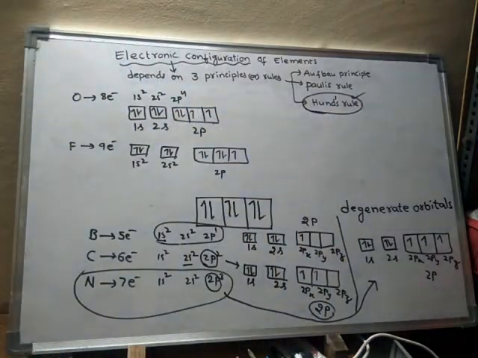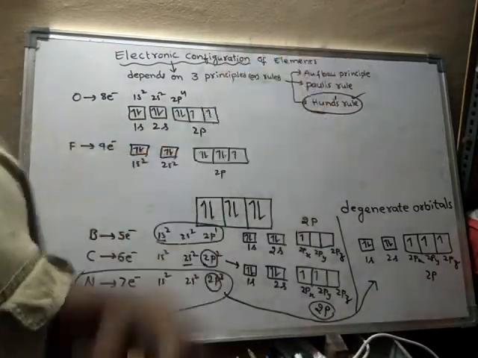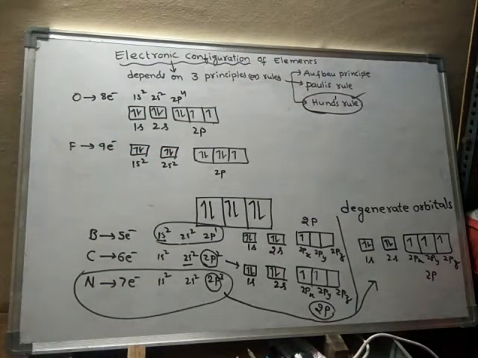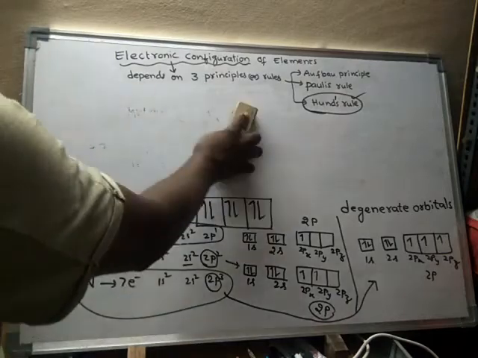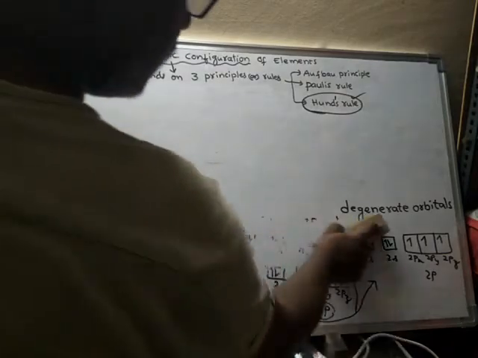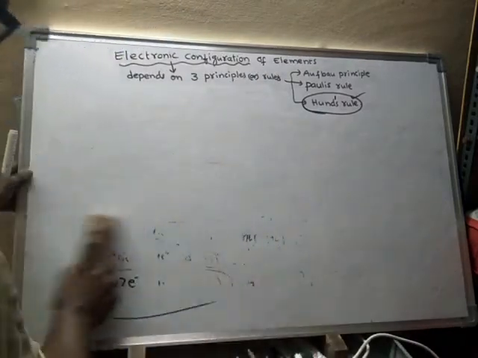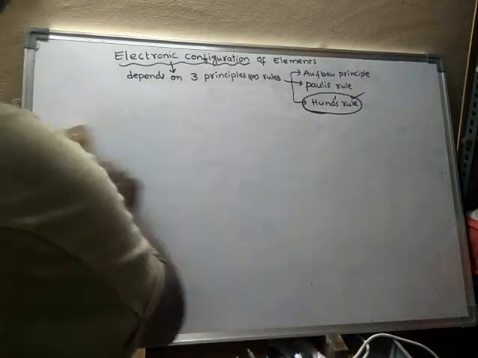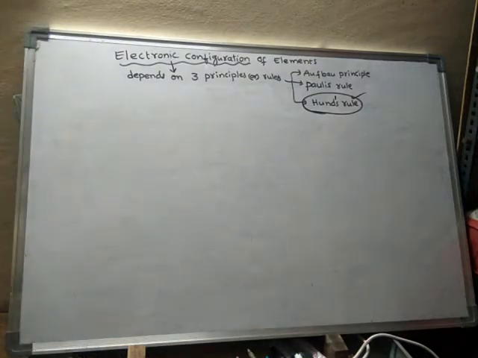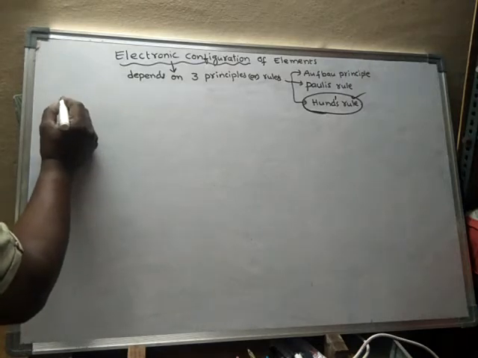Okay, so electronic configuration is based on 3 principles: Aufbau principle, Pauli's principle, or else Pauli's rule, and Hund's rule. Right. Next, another thing. Hund actually proposed 2 rules. The first rule we have finished, we learned. Another rule is also proposed by Hund. What is that rule? The second rule proposed by Hund.